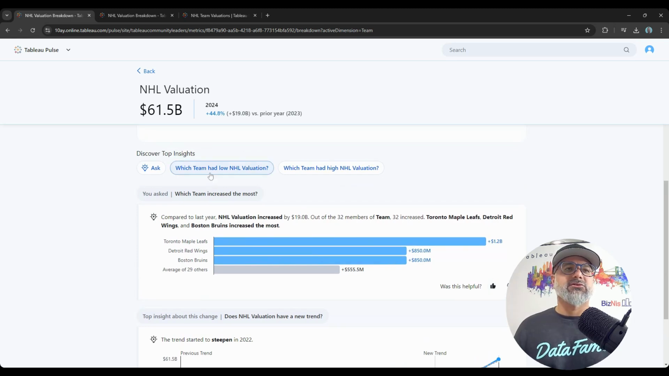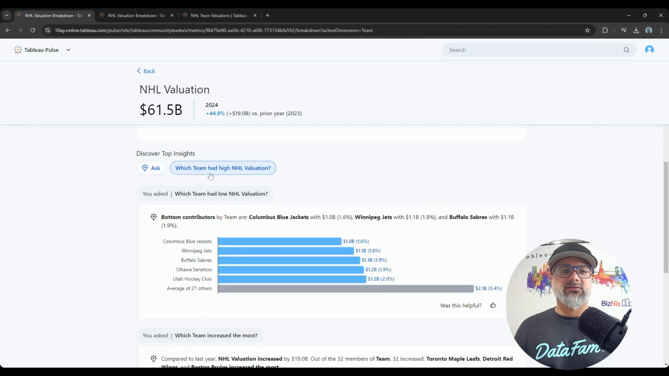What else can you get here? Which team had low NHL valuation? So this shows the opposite, the bottom. Okay, and what percentage that represents to the contribution of the total, right? So the bottom is less than 1% each here.